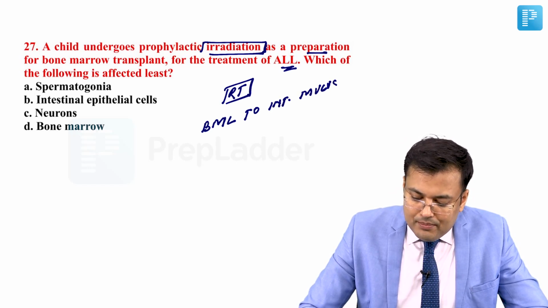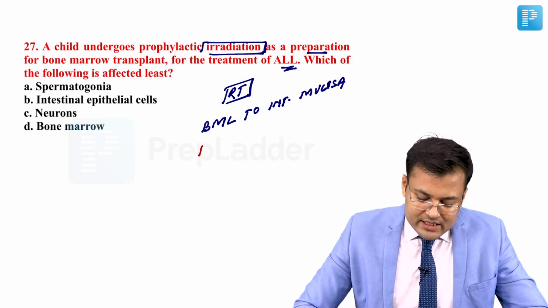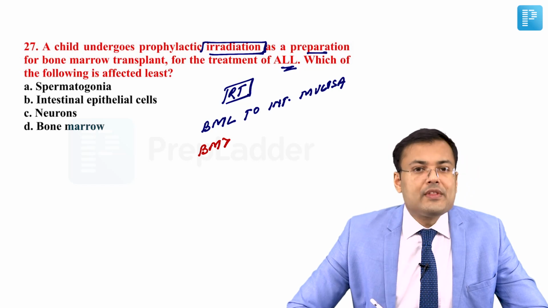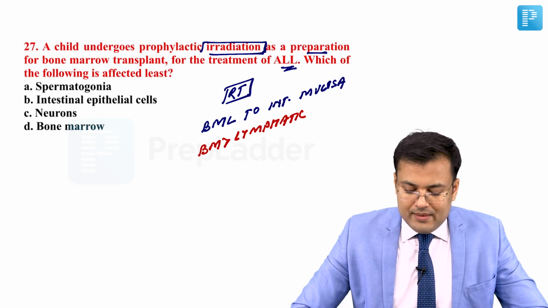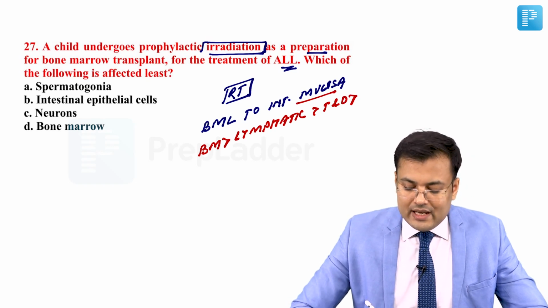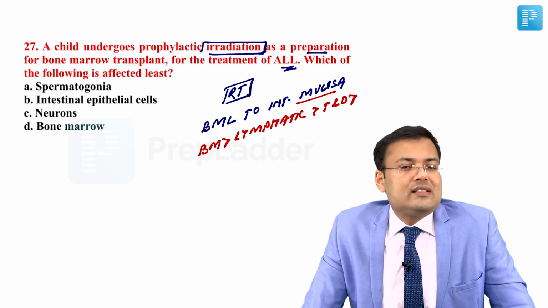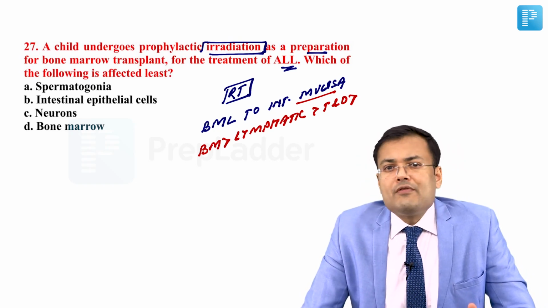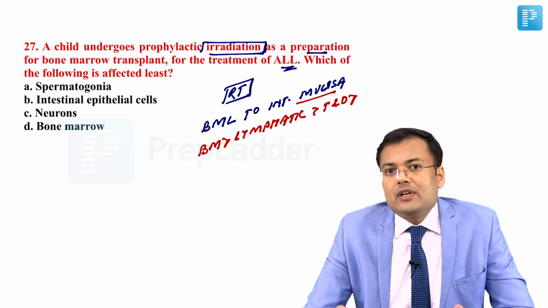Mnemonic is BML to intestinal mucosa. So most sensitive is bone marrow, followed by lymphatic tissues. So BML, followed by T and O, which means testis and ovary, followed by intestinal mucosa. So BML to intestinal mucosa, this is the sensitivity. Bone marrow, followed by lymphatics, followed by testis and ovary, followed by intestinal mucosa.